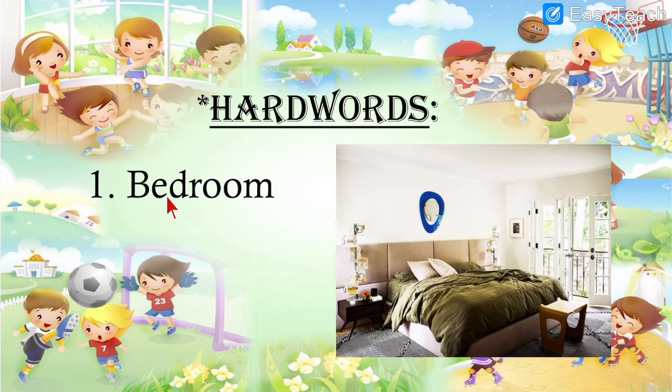Bedroom. This is the bed and here is the room. So together we say it is bedroom. We see bedroom in our house. It is the place where we sleep. I will speak the spelling thrice so that you can write down along with me. Bedroom. Here is the bed sheet. This is the place where we sleep.